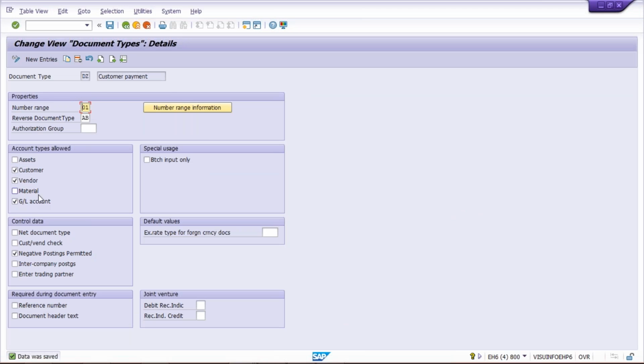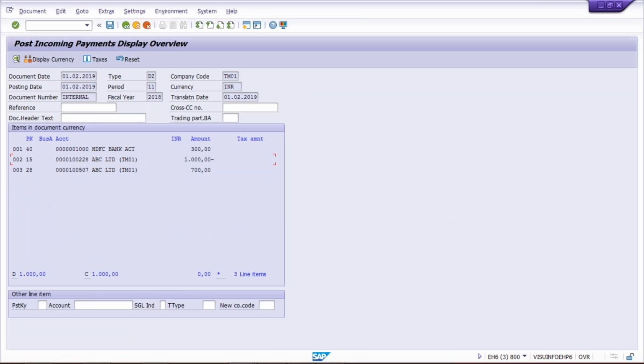So look at here, in this account, vendor is also involved. There is an involvement of vendor also. This is 1000, this 100507 is your vendor, and 100228 is your customer. So same company, but vendor and customer master both we have set up. So here vendor master, vendor also involved in transaction, customer also involved, and GL also involved.